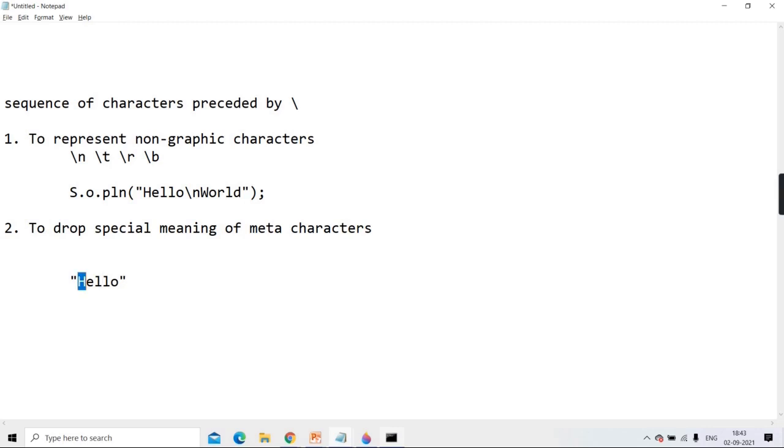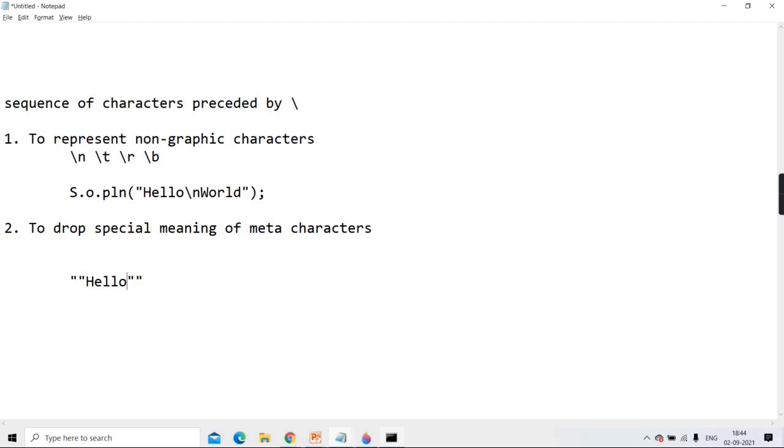Like for example, in this hello, I want to store the quotes also along with that string. Okay, means I don't want to just store hello. I want double quote hello double quote, everything to be stored. So can I just put an extra double quote here? Will it work? No, because this beginning double quote and this next double quote make one string and this makes another string, and your hello is nowhere a part of the string. Getting? In Marathi, it is left out in the open. Clear? So what is left out in the open? Hello. You understanding? It is not at all part of your string.